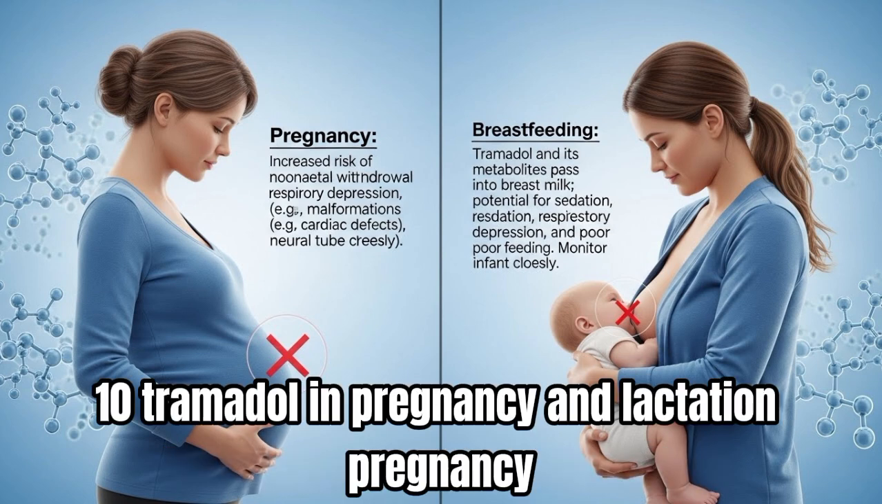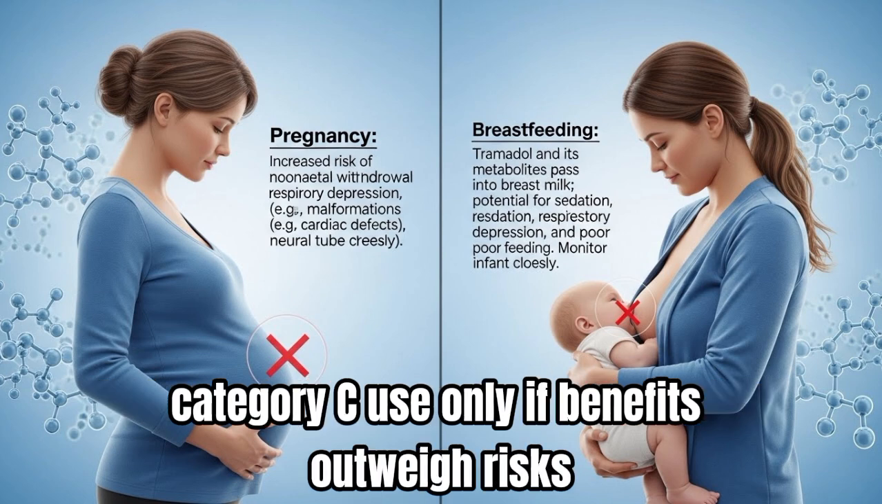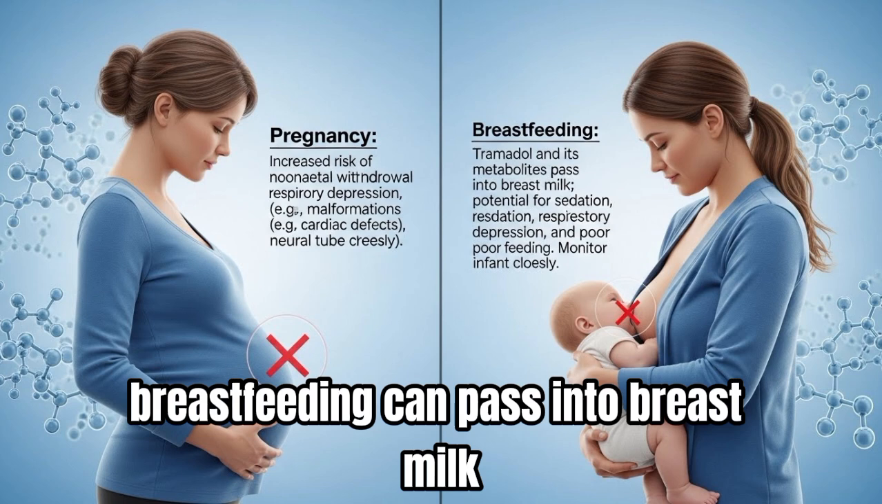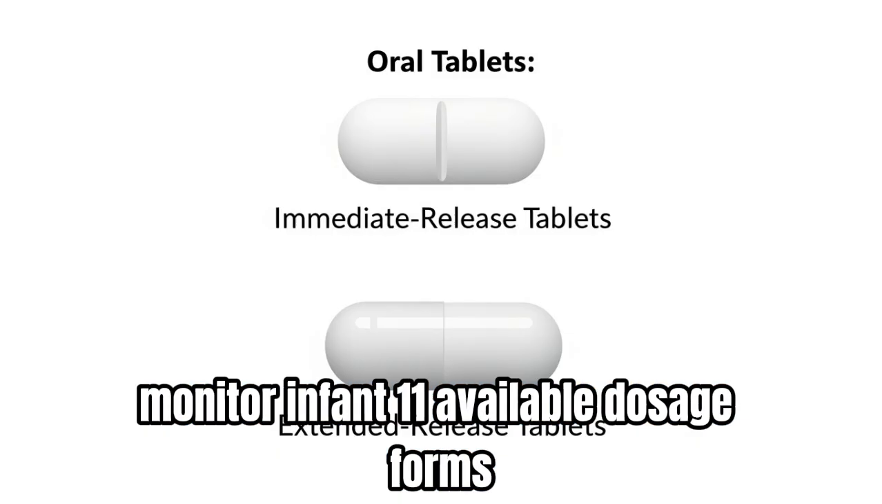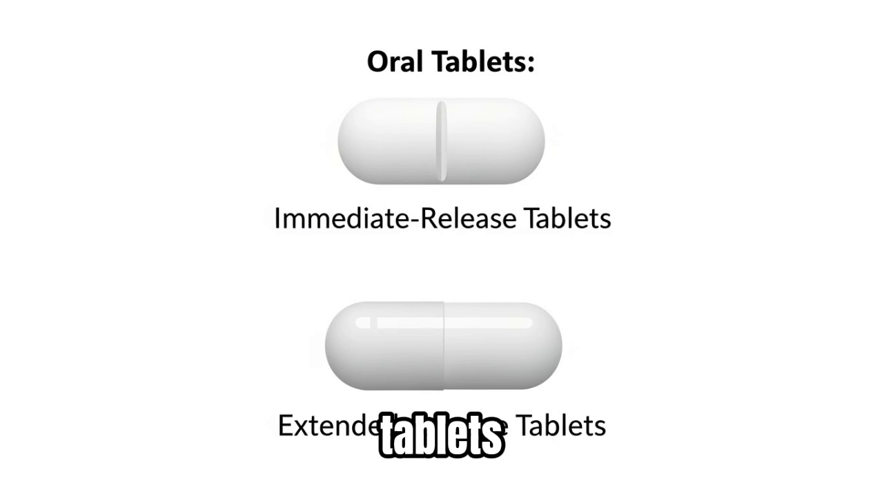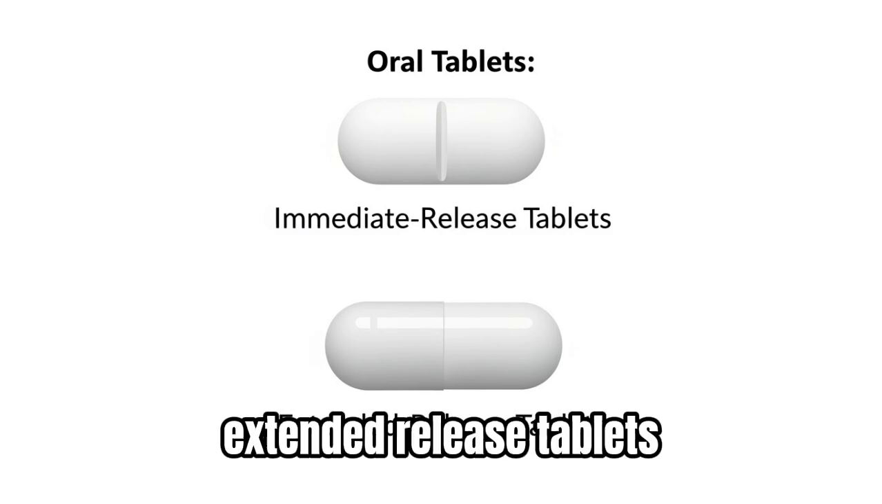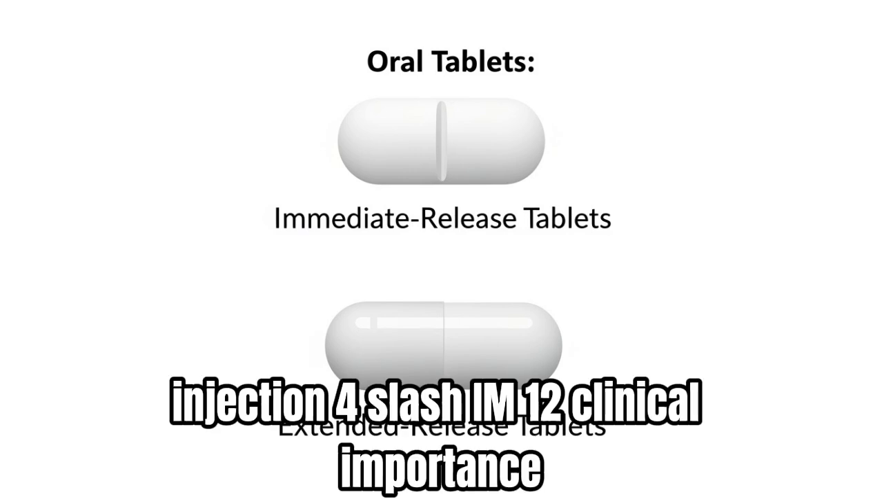10. Tramadol in pregnancy and lactation. Pregnancy: Category C, use only if benefits outweigh risks. Breastfeeding: can pass into breast milk, monitor infant. 11. Available dosage forms: tablets, capsules, oral drops, extended-release tablets, injection, IV/IM.